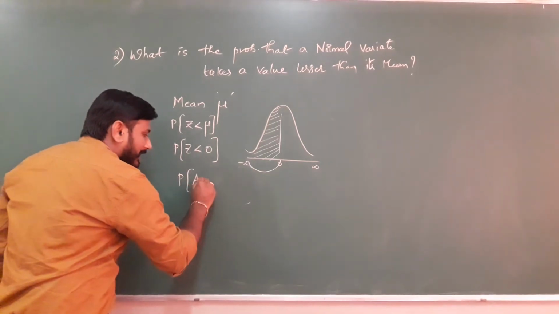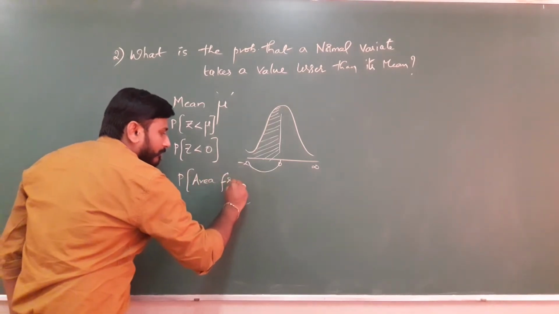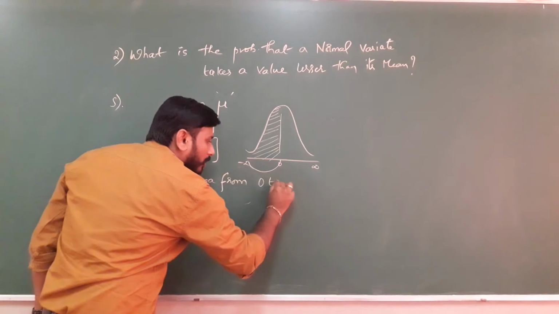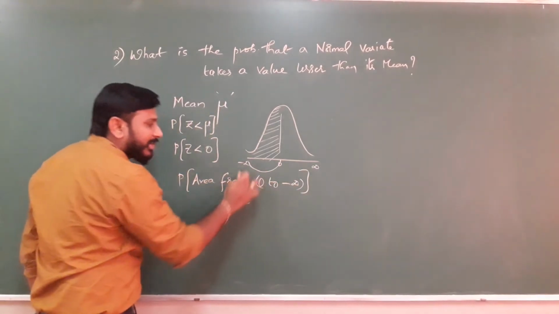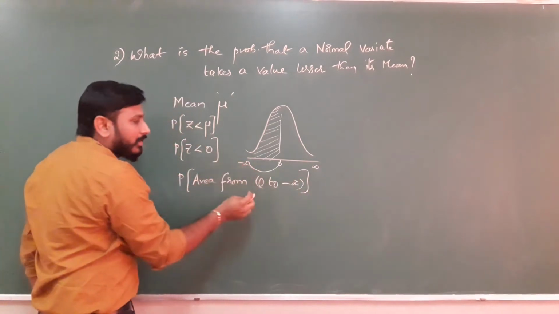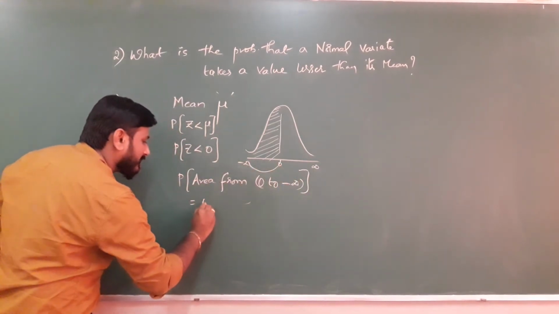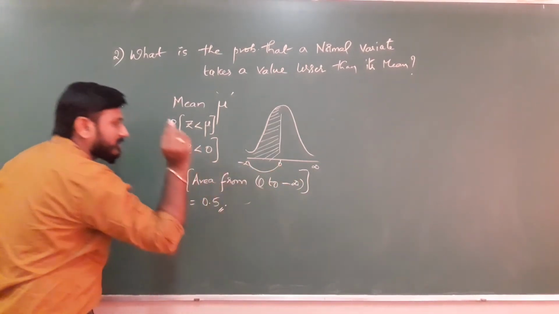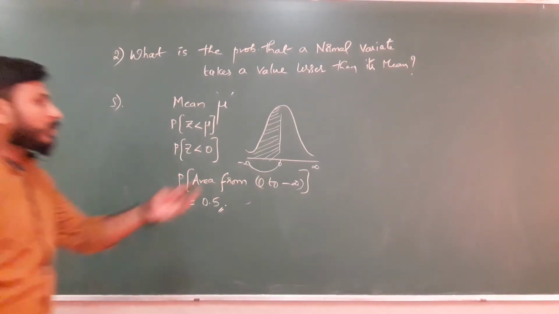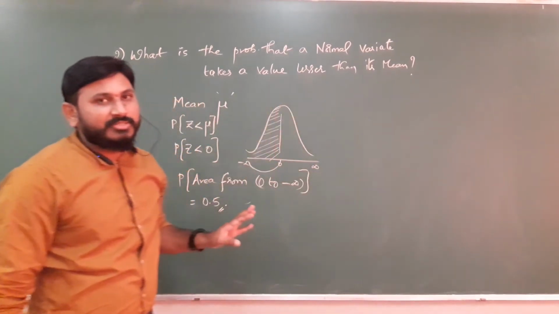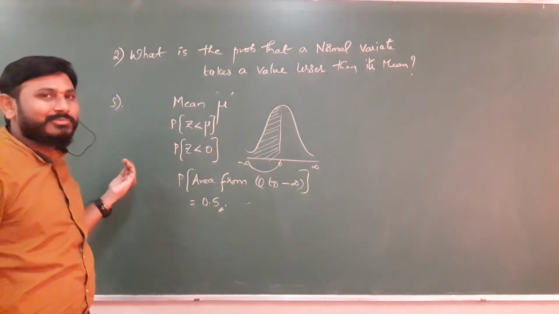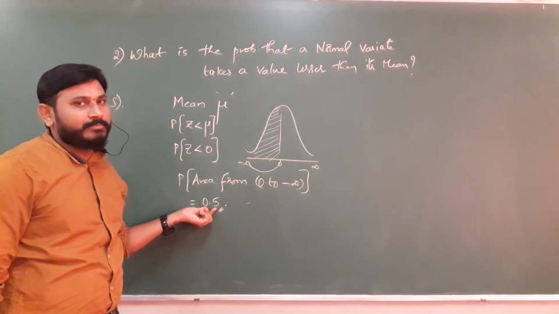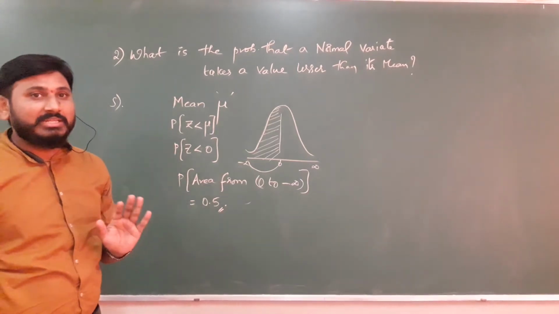Probability of area from 0 to minus infinity. Now 0 to minus infinity, the total area is only 1. From 0 to minus infinity is 0.5. So greater than its mean is 0.5 and lesser than its mean is 0.5. Both the values are one and the same.